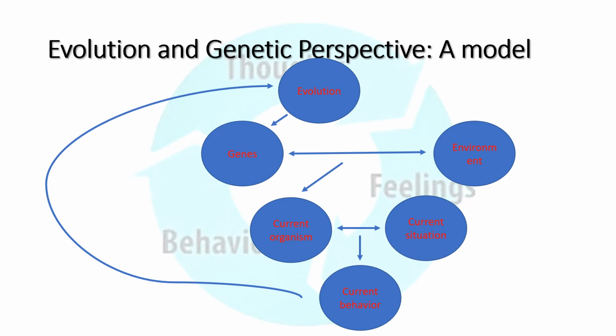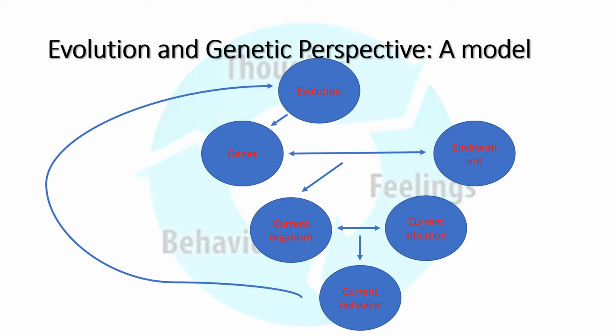This is a model of evolution from a genetic perspective, and we all know that it's all mingled up, mixed up, but evolution helps us to create a gene that might be new. This gene comes in, interacts with the current environment.